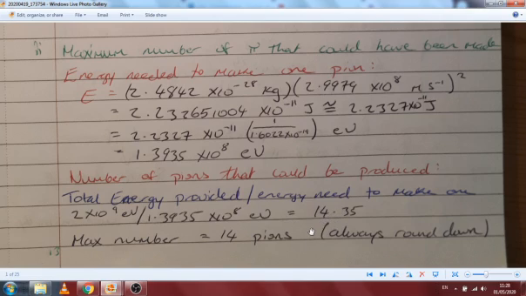That's similar to when you're looking at your interference pattern. If you're looking for the maximum number of dots that could appear on a screen, you'd always round that down too, because you can't have a fraction of a dot. It's there or it's not. So that's the end of this question.